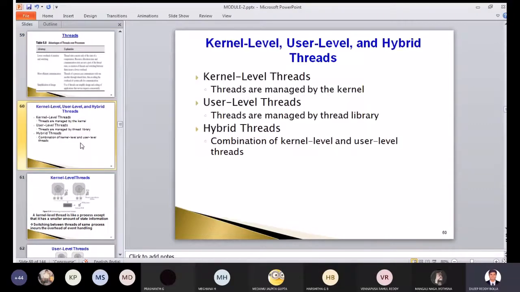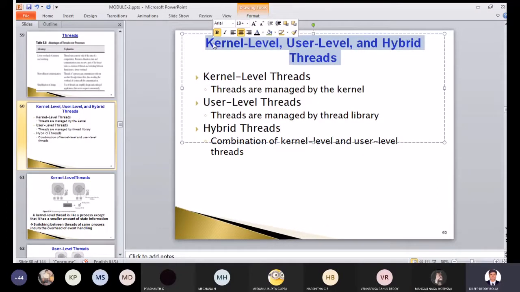Now we will see something, thread types. There are kernel level threads, user level threads, and hybrid threads. Kernel level, user level, and hybrid threads. Okay, so what are the kernel level, what are the user level, and